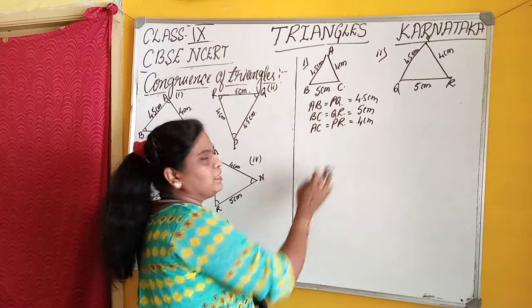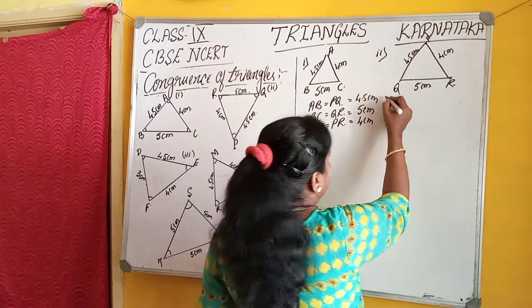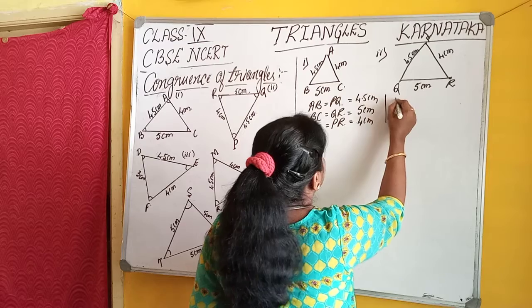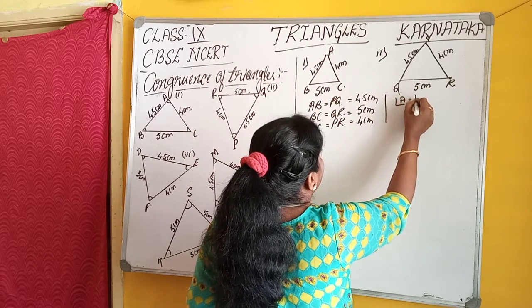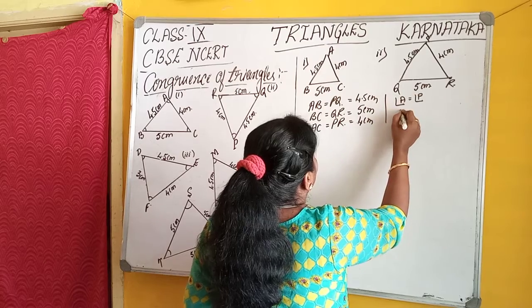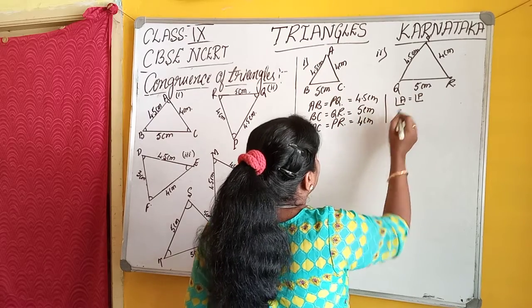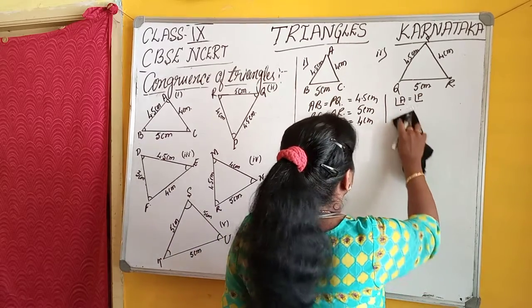Here the corresponding sides are equal and in the same way corresponding angles: angle A is equal to angle P. Okay. And angle B, here it is not mentioned, isn't it?